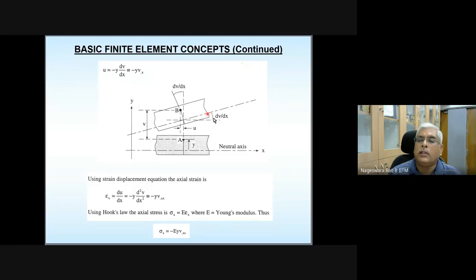Okay. So with all this discussion, we can easily write U, the displacement in the horizontal direction, and please note that this displacement is happening in the negative x direction. This point A is getting displaced to point B in that process. It is moving by a distance U in the negative x direction. So that's why a negative symbol is appended.